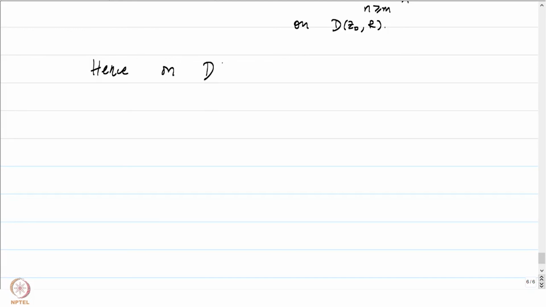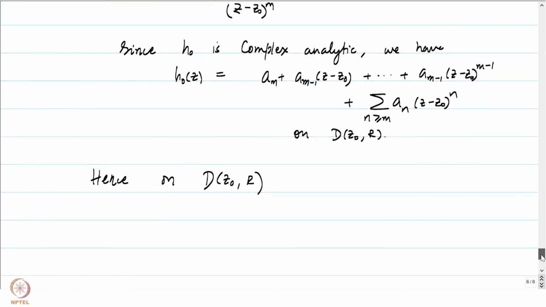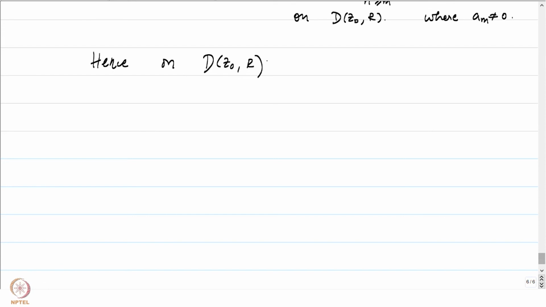So, hence on D_{z0}(r), notice that here a_m does not vanish. This is because h0 of z0 is not equal to 0. And because of that, we can write on D_{z0}(r) minus z0 our function f of z.